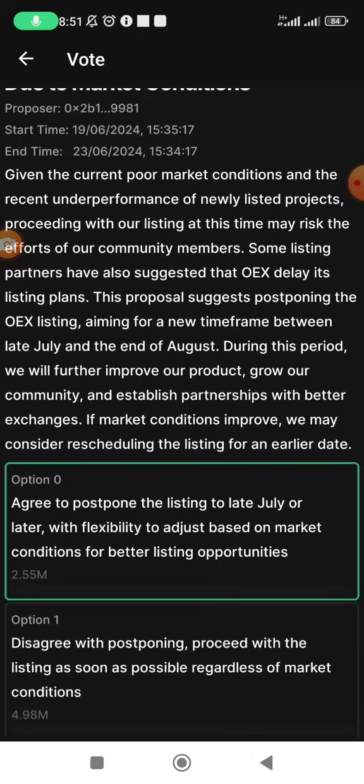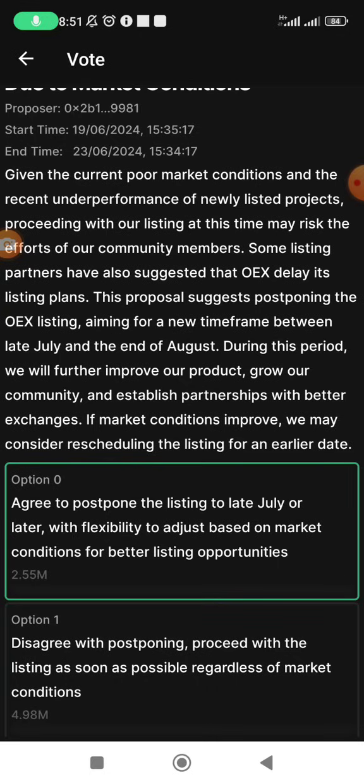Some listing partners have also suggested that OEX delay its listing plans. This proposal suggests postponing the OEX listing, aiming for a new time frame between late July and the end of August. During this period, we will further improve our product, grow our community, and establish partnerships with better exchanges. If market conditions improve, we may consider rescheduling the listing for an earlier date.